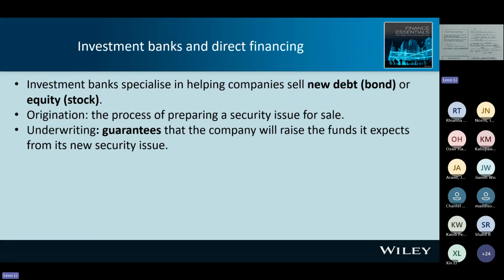Next, underwriting. What's underwriting? This is my understanding. When a company issues new shares to the market, they don't sell the shares to the market directly. They sell the shares to the investment bank. The transaction is huge, could be over $1 million at least.